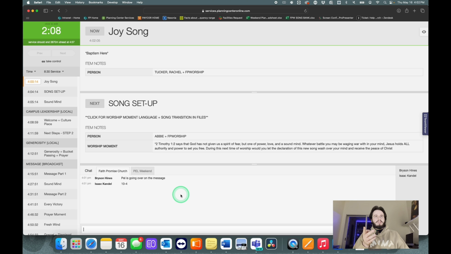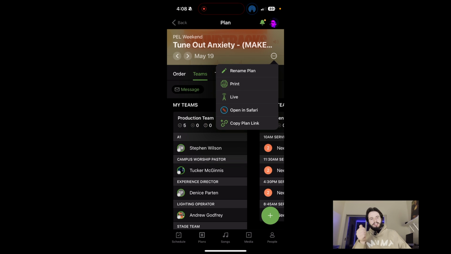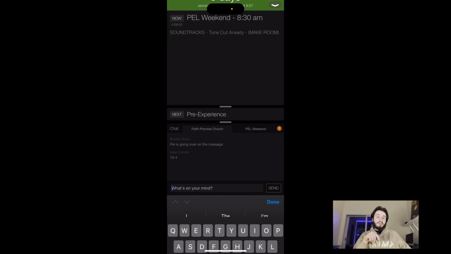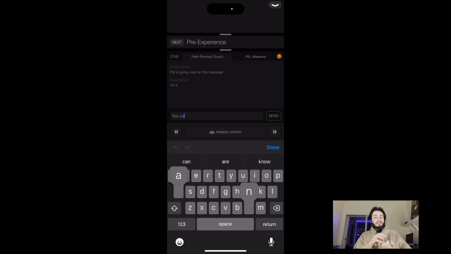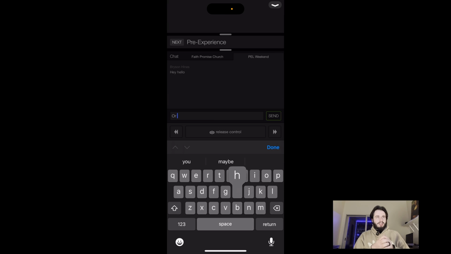And so this can also be shown on the phone, and I will be showing that right here. So you go right here on your phone, you can click this button, which is a little hard to get to, similar to the online. You click it right here, that will pull it up on your phone. It'll show whatever is going on at your service right now. Or if you're an experience director and have permissions, you can also take control on your phone and do it there. But you can also do the chat function down in the bottom, the same way that you can do it on the online version. It just is a little more compacted.